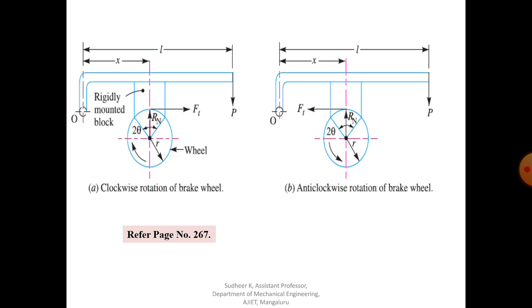In your data book you can find different types of block brake. Either it may be single or double block brake. Double means it has both side shoe. Here you can see only one side shoe, and there will be a rotating wheel. This is nothing but the free body diagram for clockwise rotation of brake wheel and anti-clockwise rotation of brake wheel. You can find different types of block brake in your data handbook, page number 267.